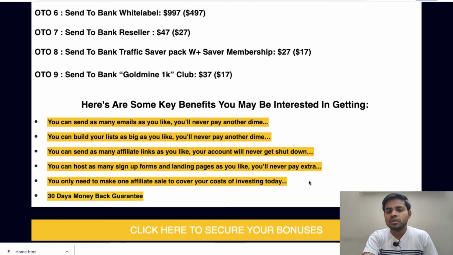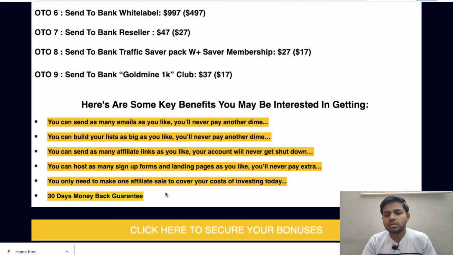So guys, I don't know what the front end price of this software is, but the vendor of this software is saying that if you get only one sale of this software, then your investment is covered. Okay guys, and the last option is the 30 days money back guarantee.